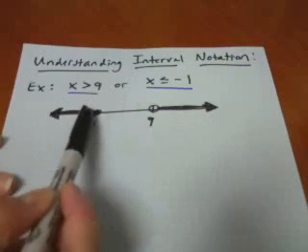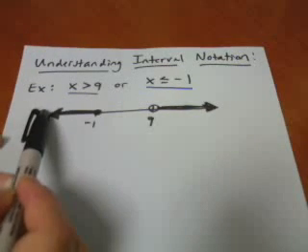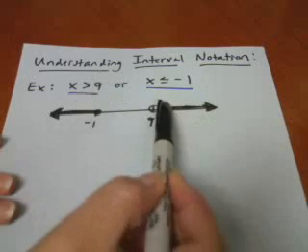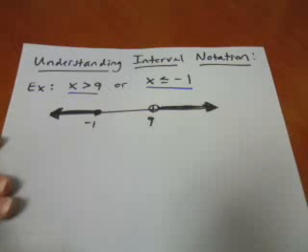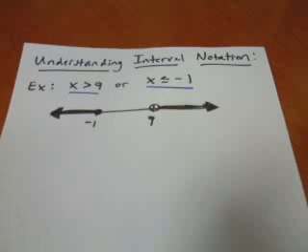Since this is less than, you shade to the left. And since this is greater than, you shade to the right, which is positive. Once you get this on a number line, it's easier to translate it into interval notation. You don't have to graph every single one, but it does help to see the visual.